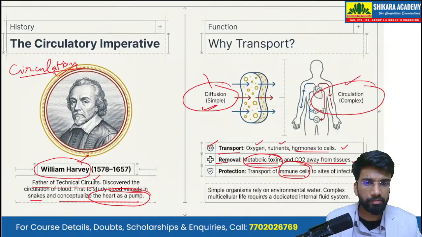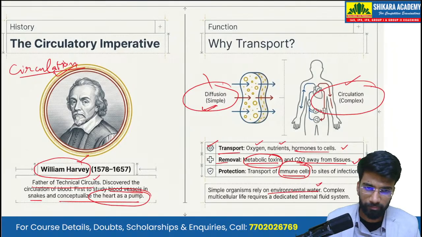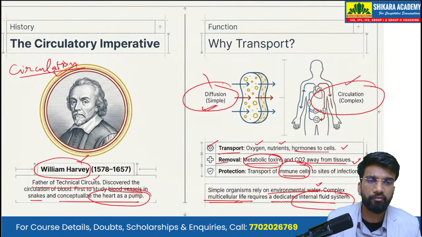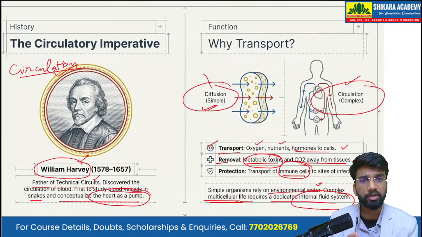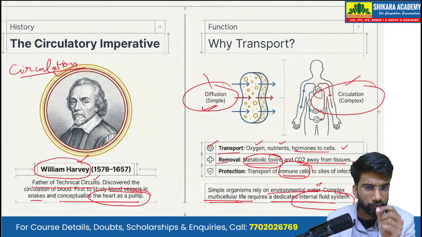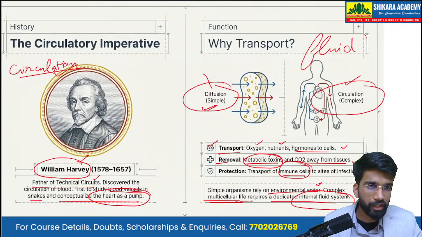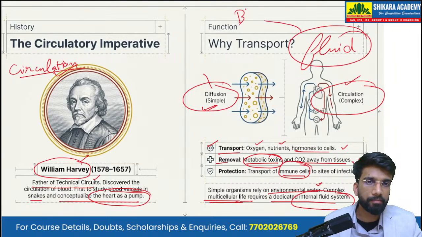Simple organisms rely on the environmental water to carry out the process of transportation. The complex multicellular organisms require a dedicated internal fluid system. Now, what is this internal fluid system? That is the human circulatory system, or the circulatory system in some other organism. And this fluid is nothing but the blood.